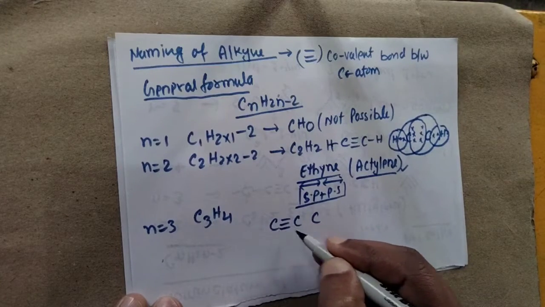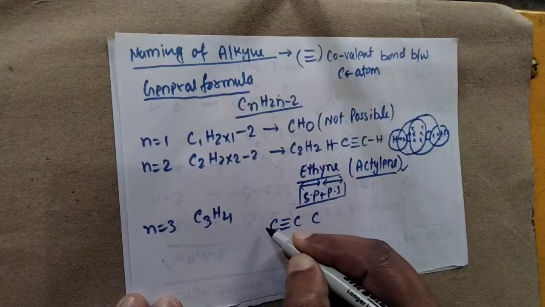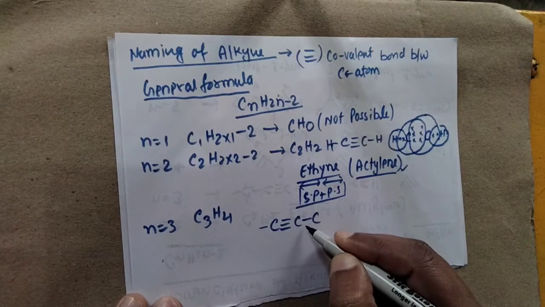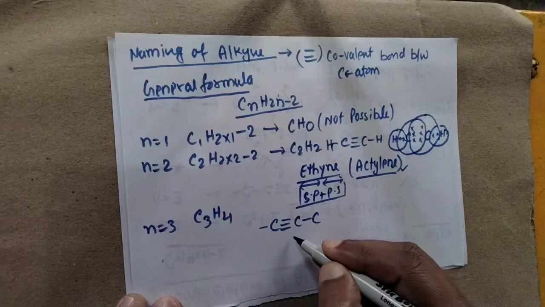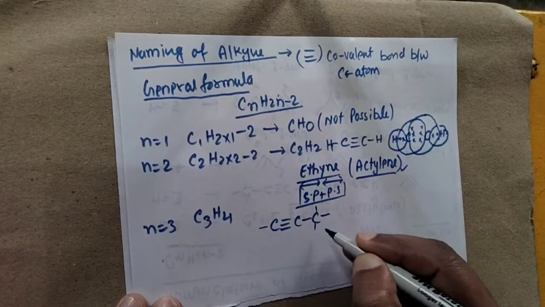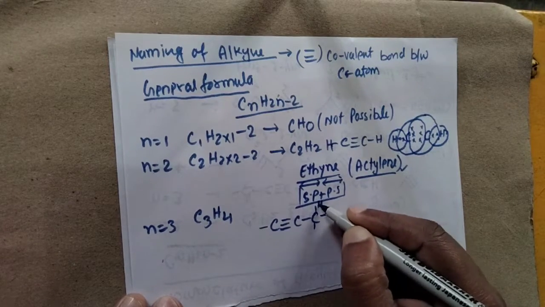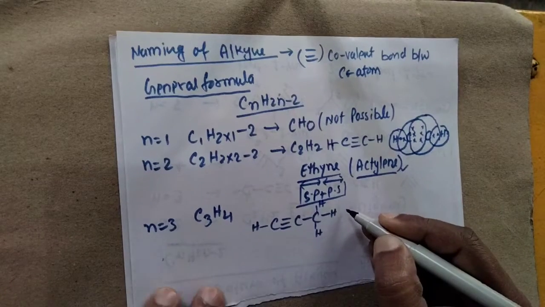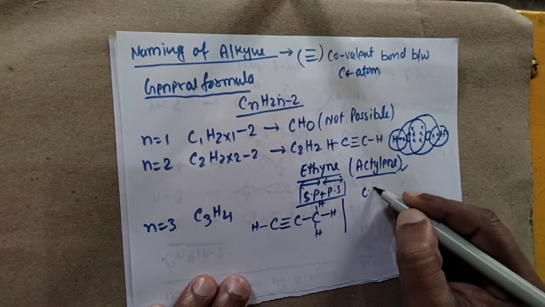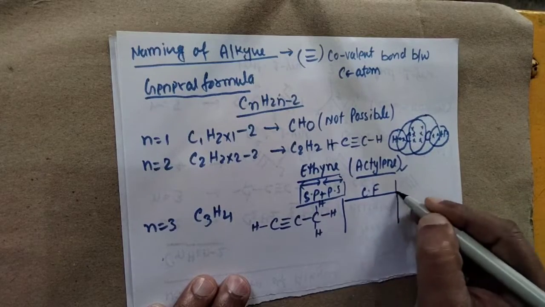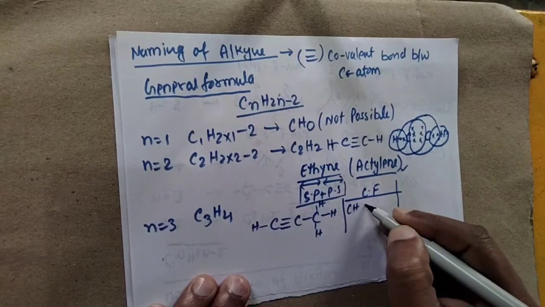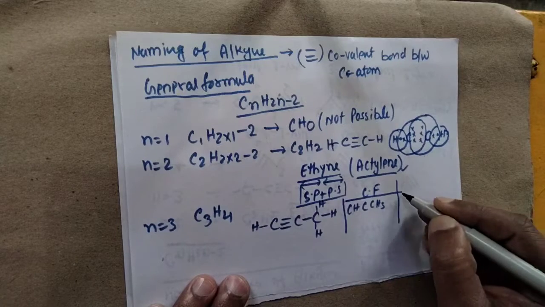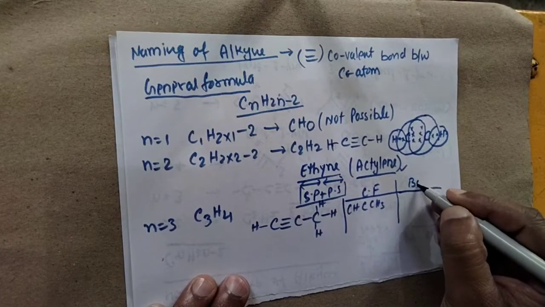Now we have 3 carbons. We can put a triple covalent bond at this carbon. Here we have a single covalent bond. Why? Because the 4 bonds are already complete here, and here we have 3. So we put hydrogen in front of that single covalent bond. The condensed formula of this compound is CH≡C-CH3. This is the condensed formula.